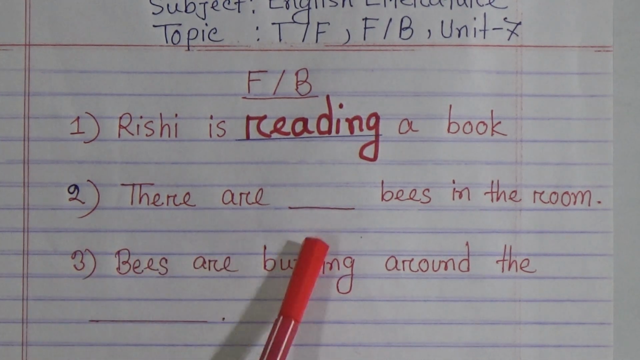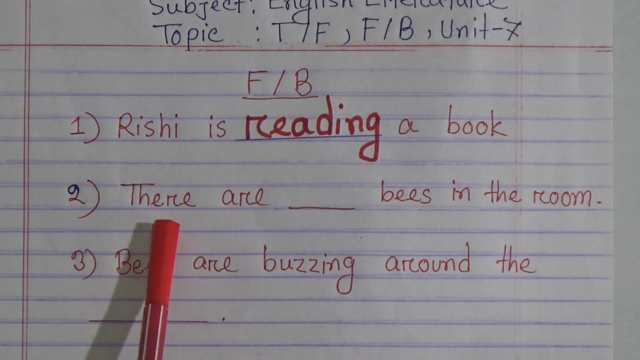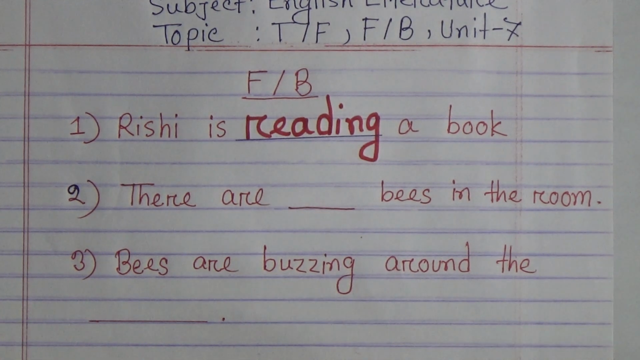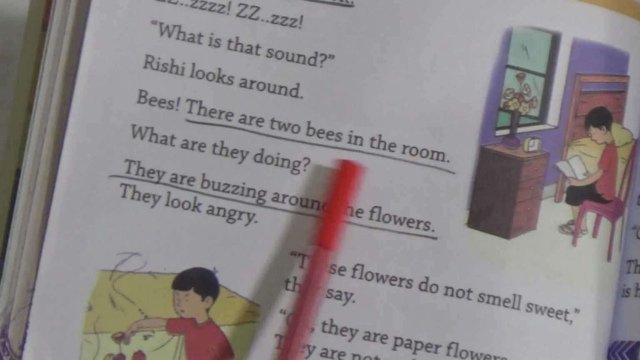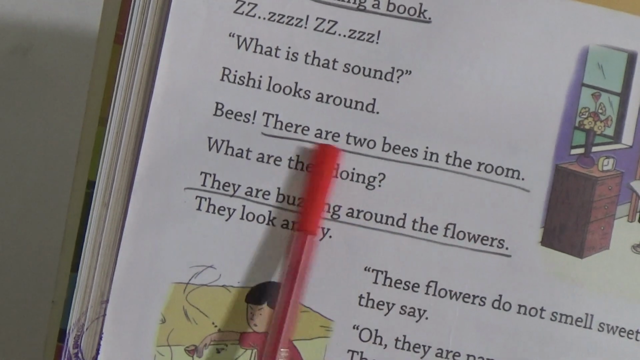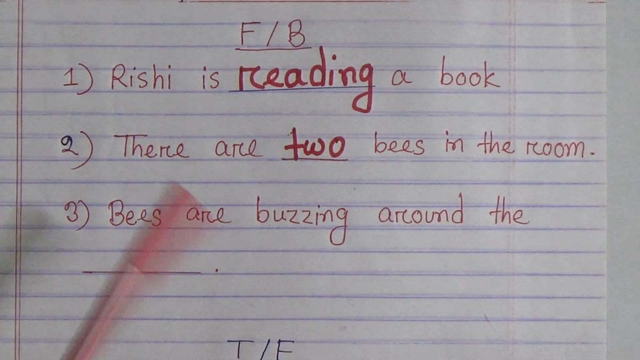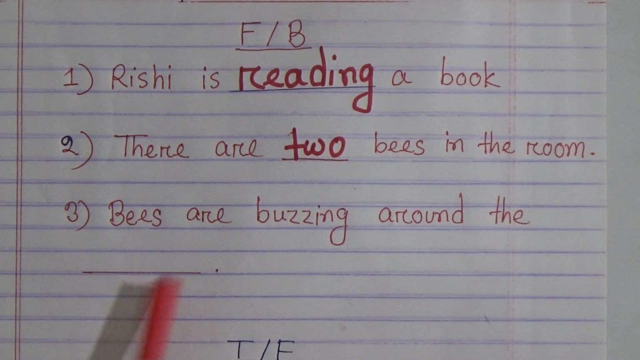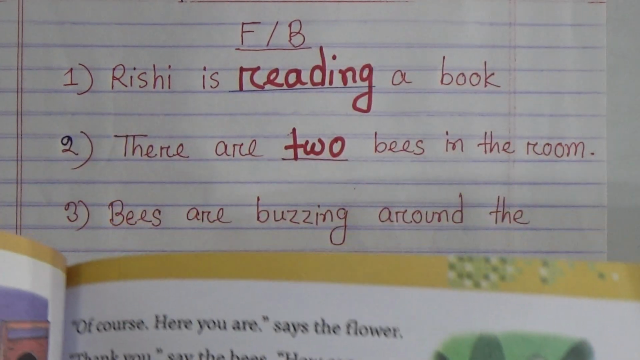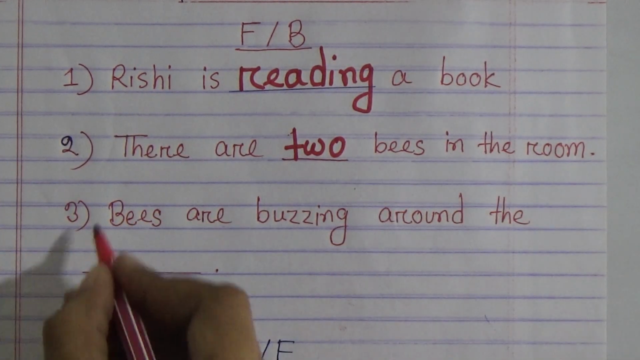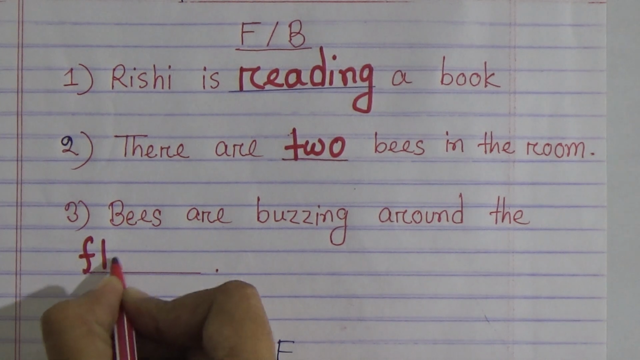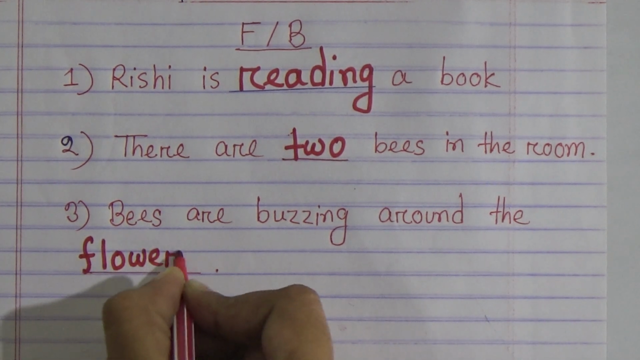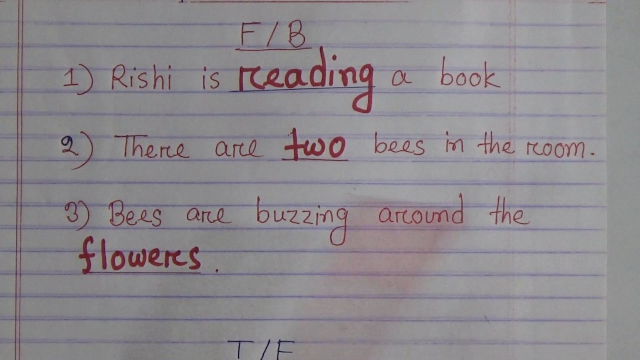Number 2, there are dash bees in the room. When we go through this story, we know there are 2 bees in the room. So we will write here 2, T-W-O, 2. There are 2 bees in the room. Number 3, bees are buzzing around the dash. But we know from this story they are buzzing around the flowers. F-L-O-W-E-R-S, flowers. Bees are buzzing around the flowers.